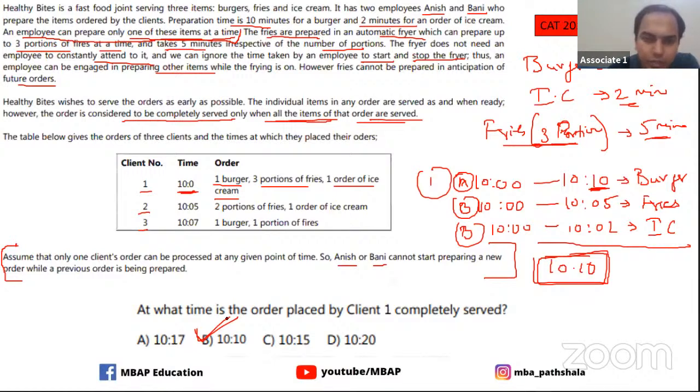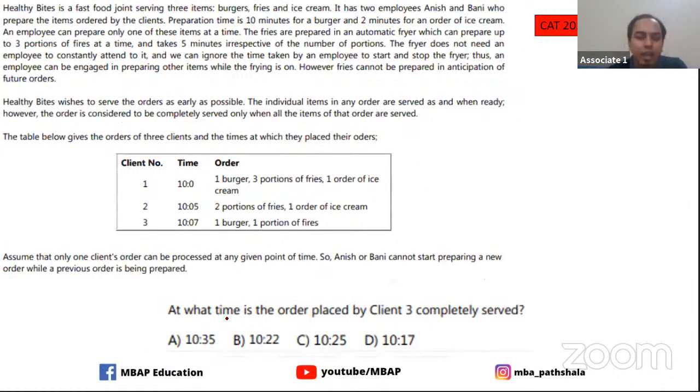Now going ahead, let's go to the next question. At what time is the order placed by client 3 completely served? Client number 3, understand this. I want you guys to use some brain, use some logic that I just taught you, and tell me how to answer this question for client number 3. Again, only one client's order can be processed at a given point of time. This is the assumption they have told you to take, and based on that assumption only you have to answer this question. So at one point of time, any one client's order will be served.